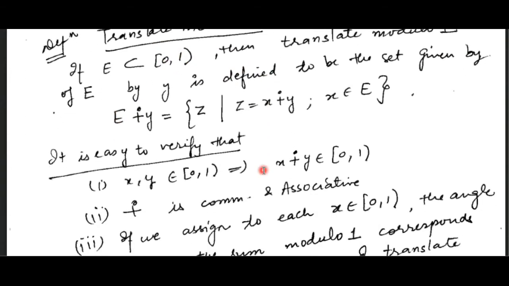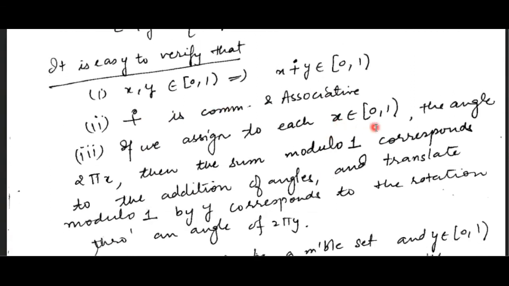We can easily verify that whenever you consider any two elements from the interval, their sum modulo also belongs to the same interval. This operation is commutative and associative. Either you add x and y first and then z, or you first add y and z and then add x; both are the same, right? x plus y and y plus x are both the same. So this operation is commutative as well as associative. If we assign to each x the angle 2 pi x, the sum modulo 1 corresponds to the addition of angles. We add the angles, basically. And translate means we rotate through an angle of 2 pi y.